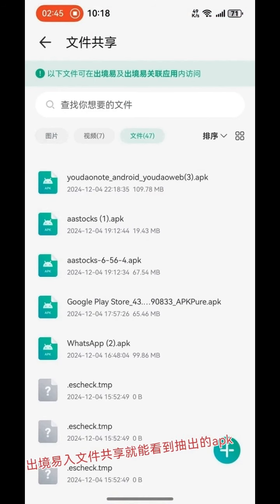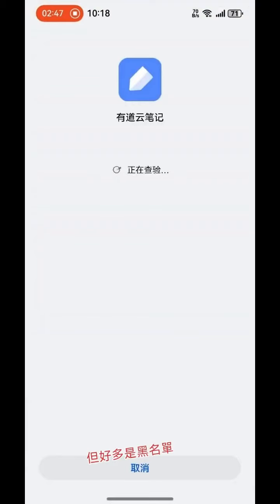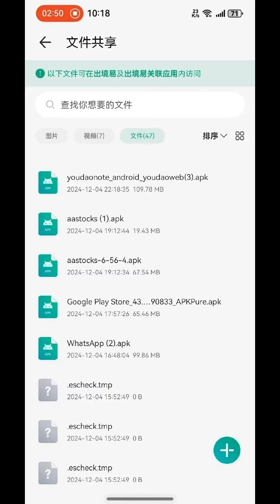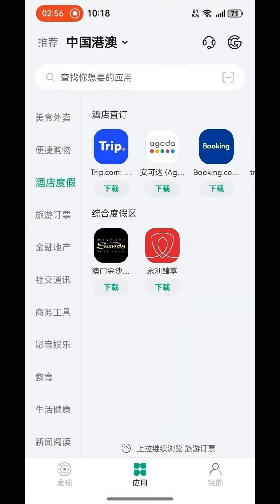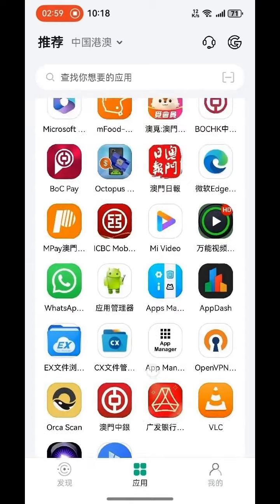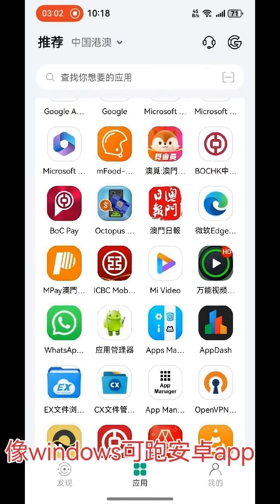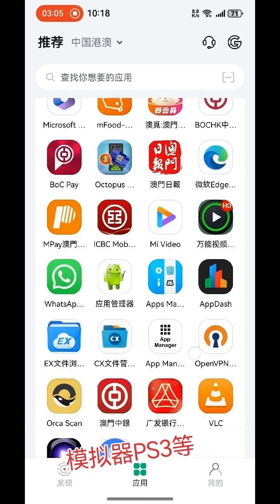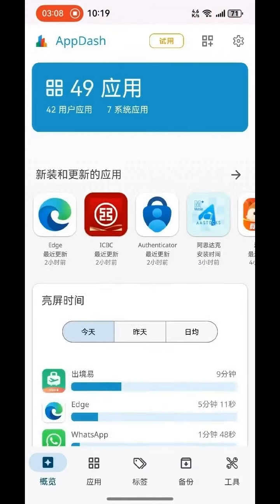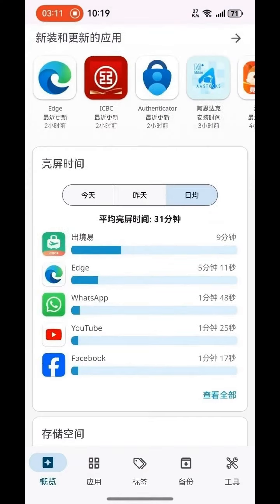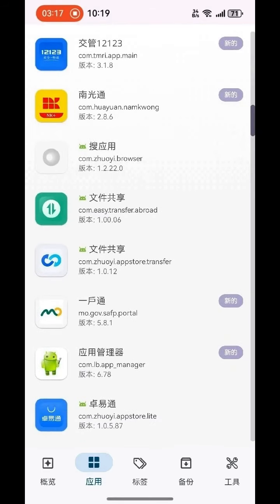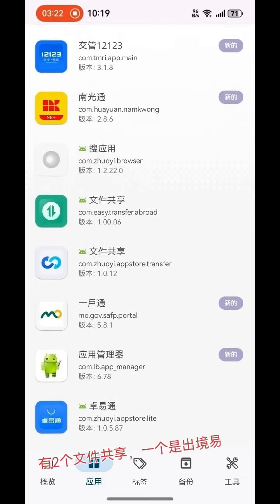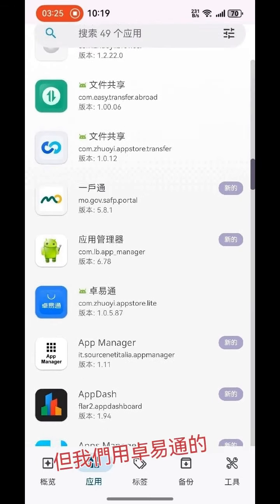As you can see here directly, this kind of app I have downloaded and tried to install but cannot, because some kinds of apps are blacklisted, so they cannot be installed. It's just like Windows running Android and a PS emulator. It's much faster because both are ARM architecture. They don't need to binary translate the architecture and instruction set, and just directly call the API on the container to run the app.